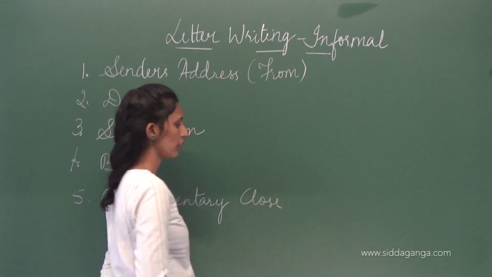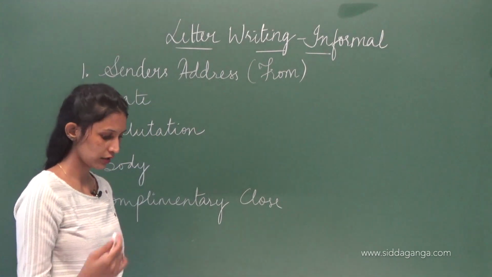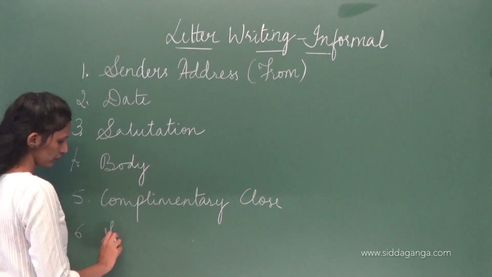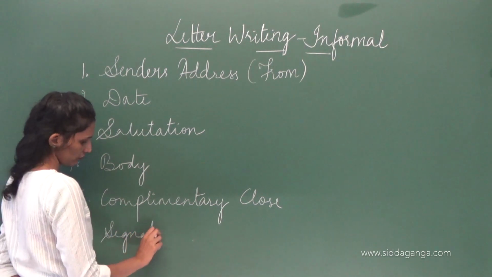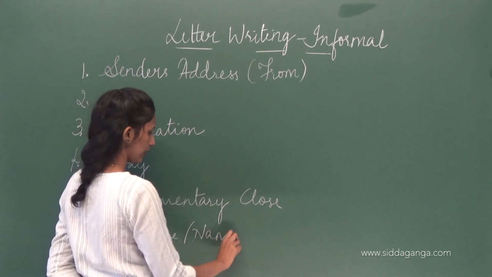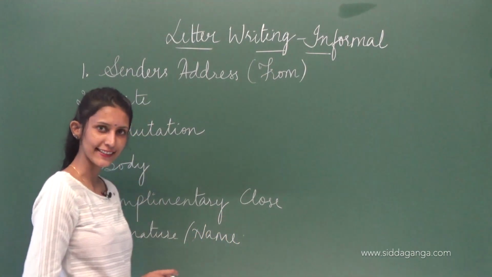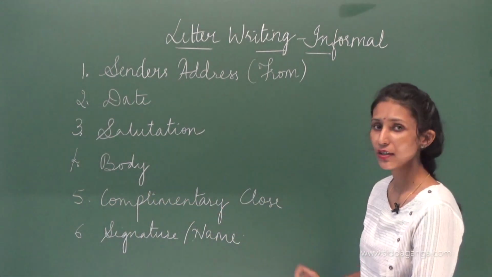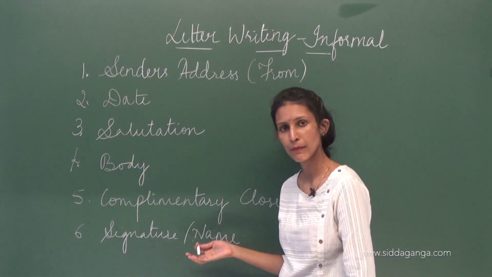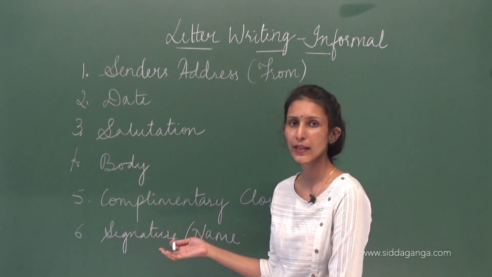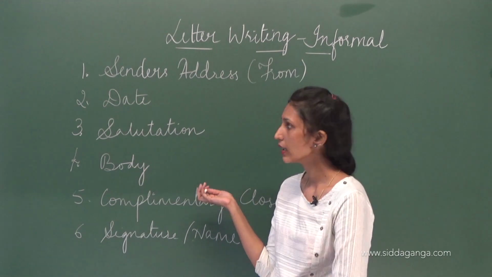Okay, complimentary close, subscription, closure. Okay, then your signature and name. Simple as it is, isn't it? So what is missing over here is the receiver's address, because that you're going to write on the envelope. So we don't mention it over here.